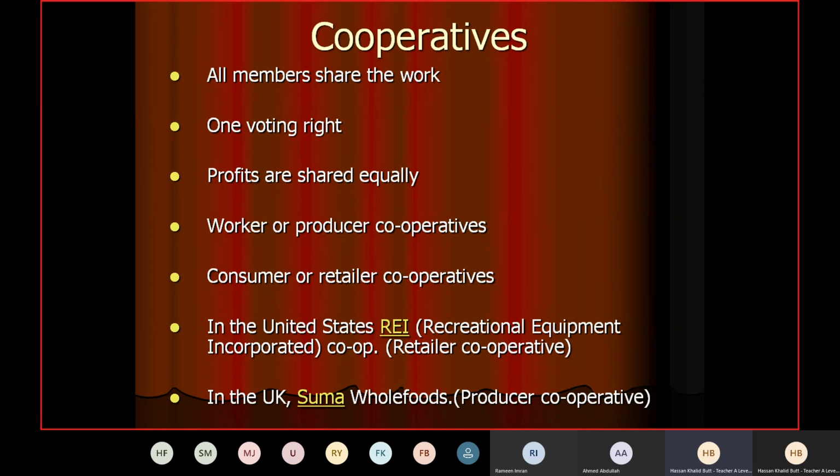That is why there is one voting right for everybody. Doesn't matter whatever you invest, the profit will be shared equally. So obviously, who would the people be? The needy people who think that we cannot do it alone, so we require some other people as well. The people who are rich, who can invest in limited companies, obviously they would go for that because it won't suit them having only one voting right or if profits are shared equally.